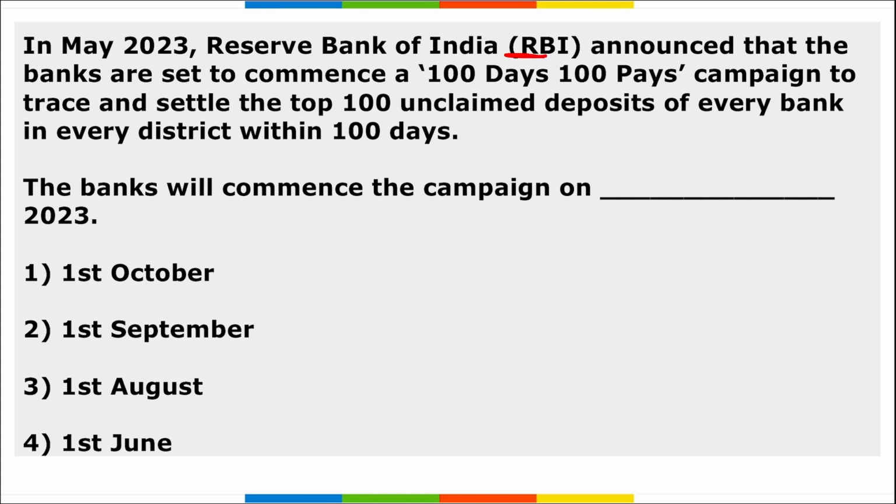Next, RBI announced that banks are set to commence a 100 Days 100 Pays campaign to trace and settle the top 100 unclaimed deposits of every bank in every district within 100 days. The banks will commence the campaign on 1st of June. Right? This 100 Days 100 Pays campaign will trace and settle the top 100 unclaimed deposits of every bank in every district within 100 days, right?